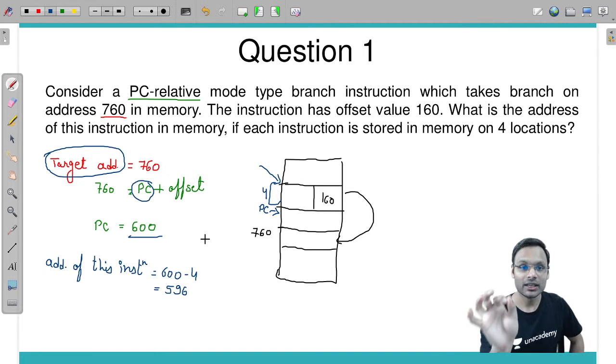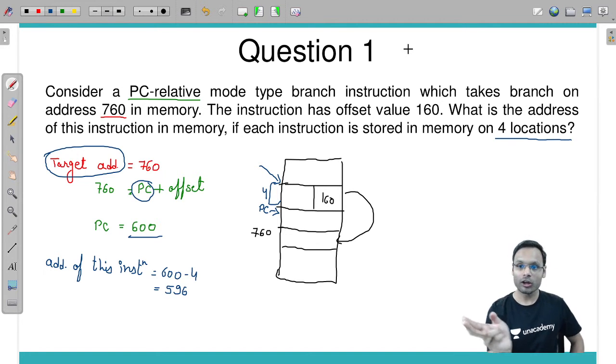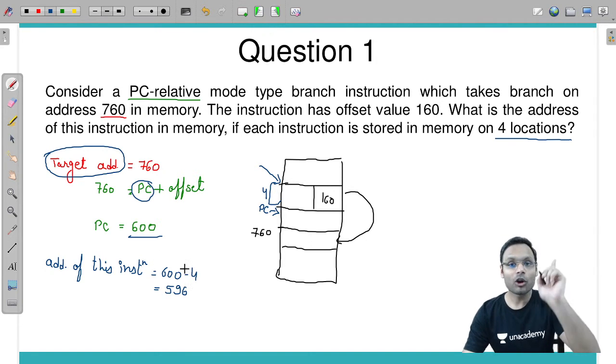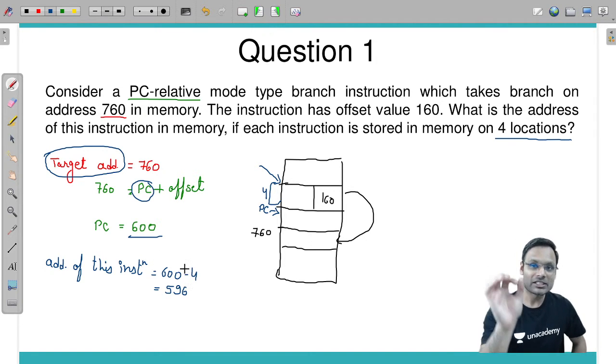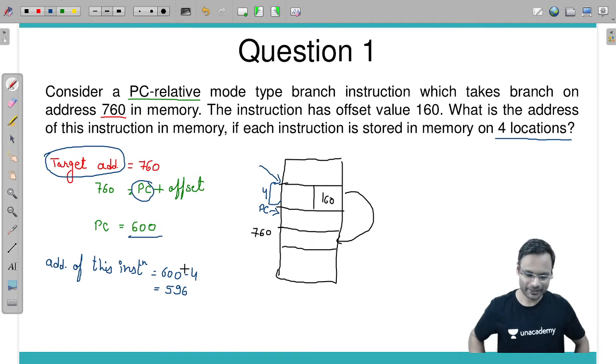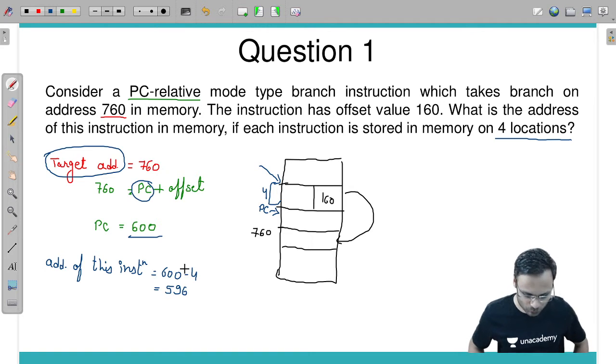In the question, it is mentioned that each instruction is stored on 4 locations. So if PC is 600, whatever the PC was before that, PC got incremented by 4 क्योंकि एक इंस्ट्रक्शन 4 लोकेशन पे स्टोर्ड है. समझ में आया आप लोगों को? Did you get it or not?